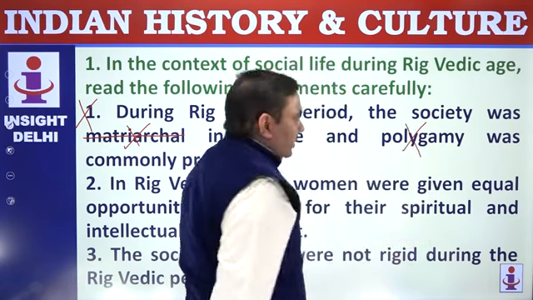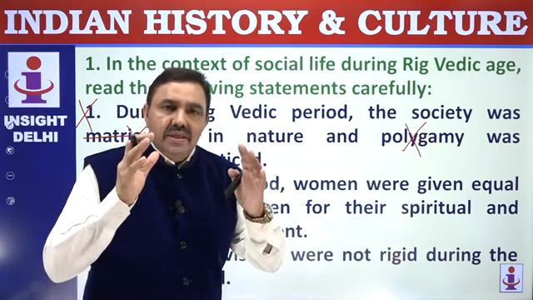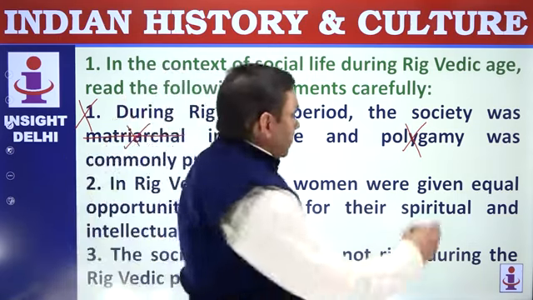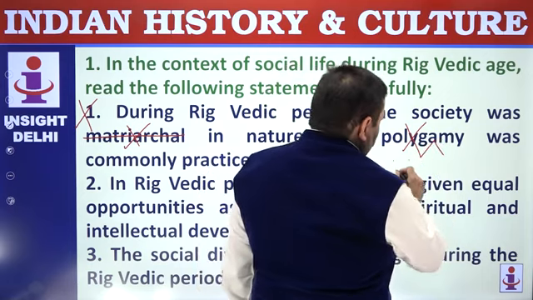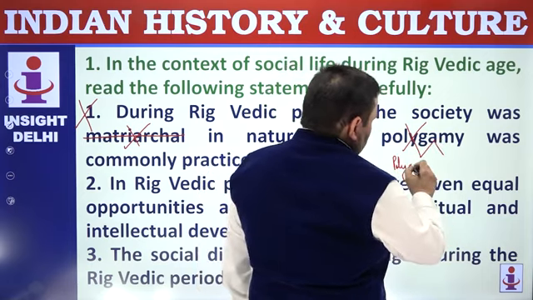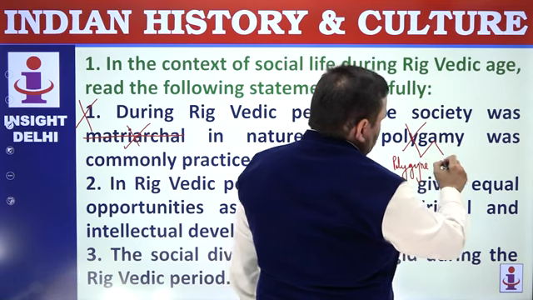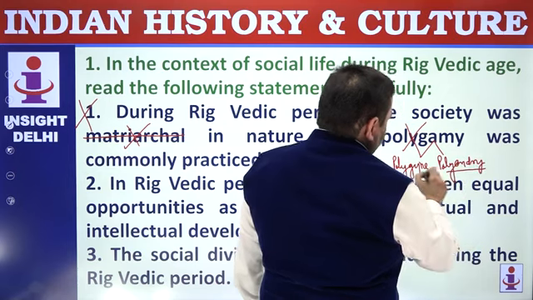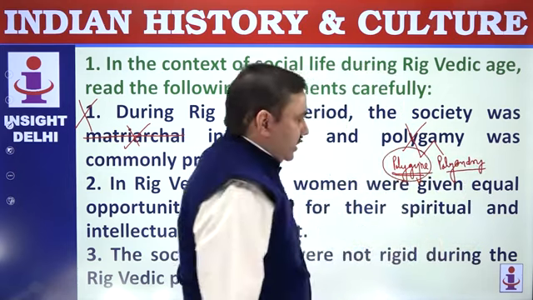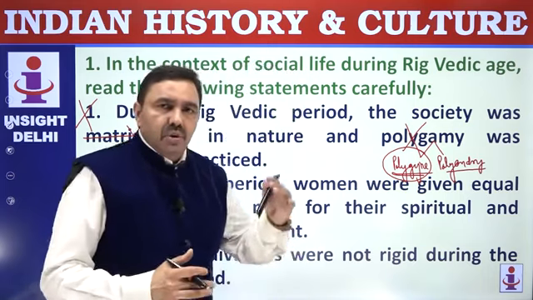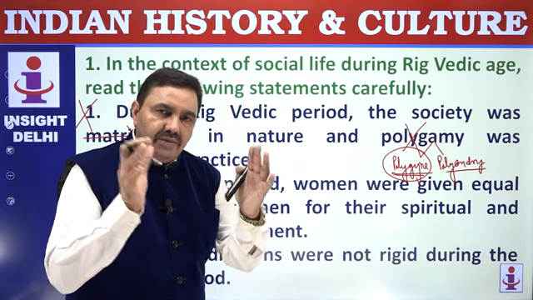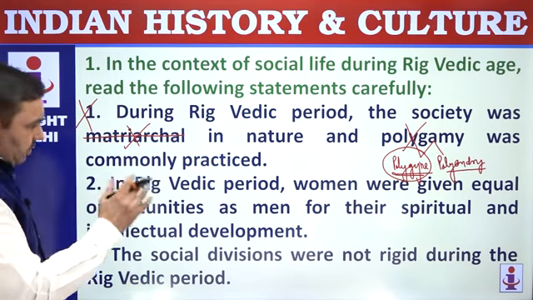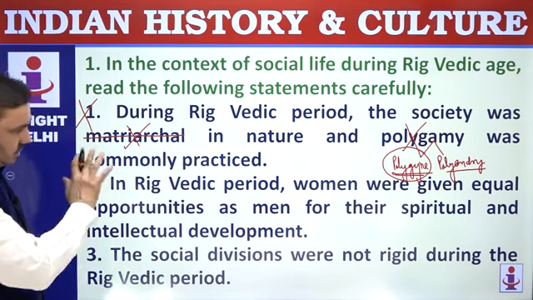It was only among the elites or the ruling segments of the population. Though polygamy was known, in polygamy there were two formats: polygyny, which means multiple wives, and polyandry, which means multiple husbands. Polyandry was less common. Polygyny was relatively more common within the category of polygamy. So it was practiced but not very common. So the first statement here is wrong.